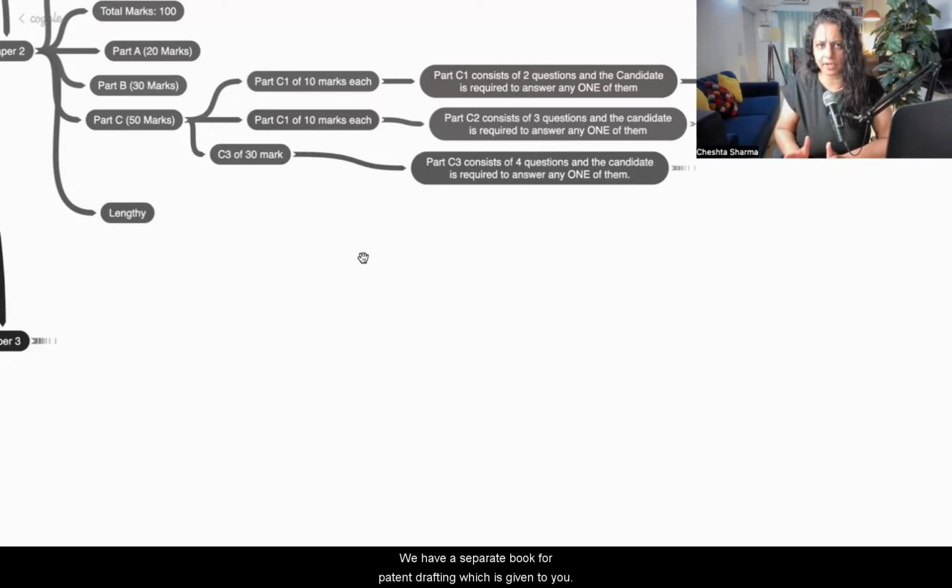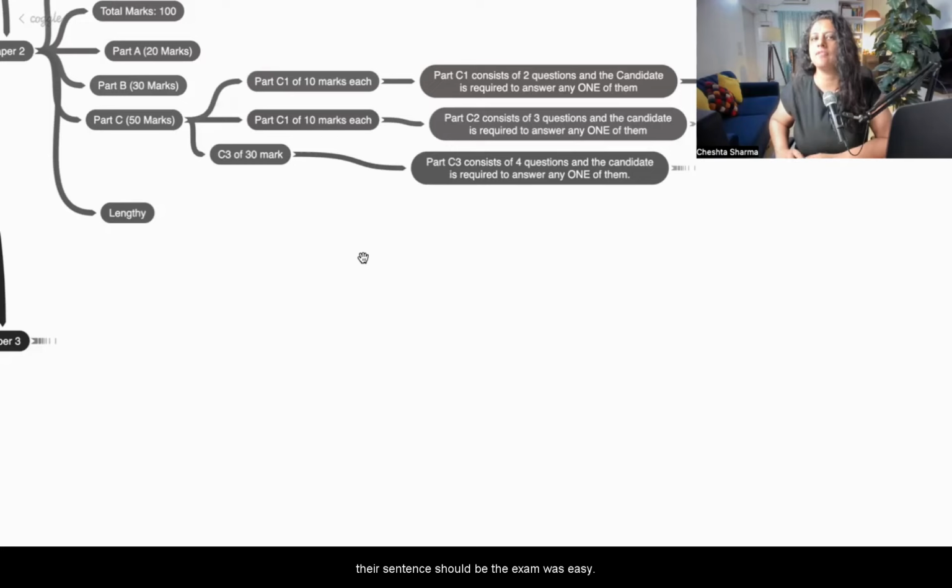We have a separate book for patent drafting, which is given to you. And apart from all the study material, we will be doing a lot of practice in the class. The point of the live classes is to make you practice as much as possible, so that when you sit in the paper, my goal is that when my students come out of the examination room, their sentence should be that the exam was easy. Why will you be able to say the exam is easy? Because you have practiced already a lot. So when you have practiced a lot, the exam seems easy.